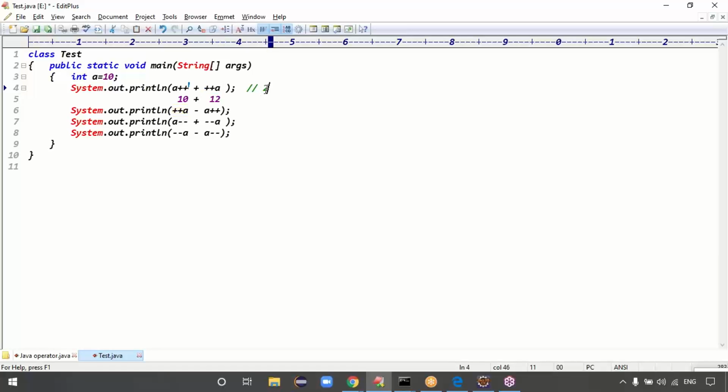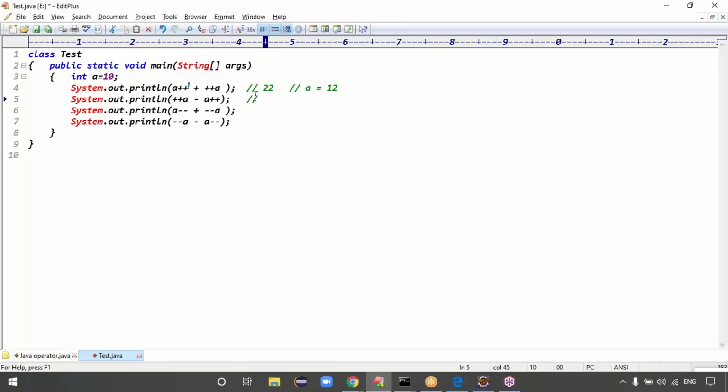So first line output is what? 22. Then what is the value of a now? The value of a will be 12. Here the value is 12, right? A is 12. Next line, what is the output? It will not be 22, because that was the output we received in the first line. Okay, a becomes 12.